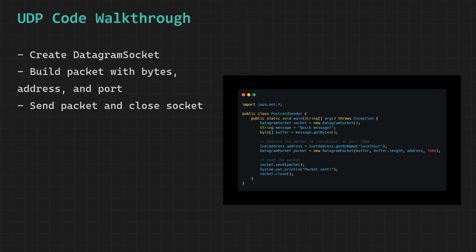We call System.out.println to print the message "packet sent" to the console, which confirms to us that the socket.send operation completed successfully and that the datagram packet has been handed off to the network layer for delivery to its intended destination.